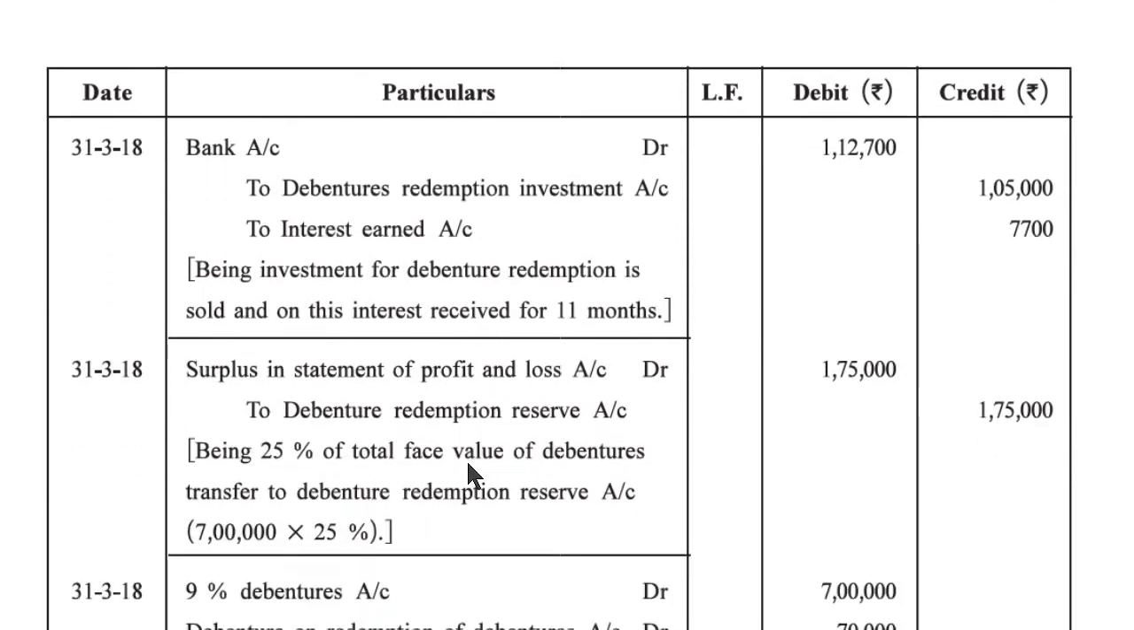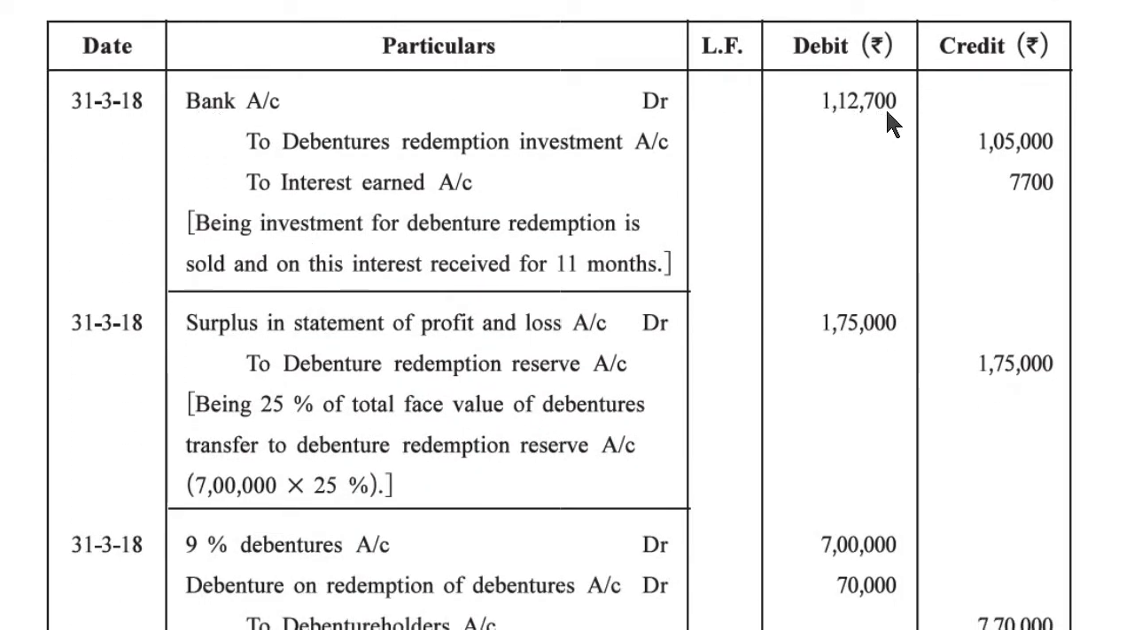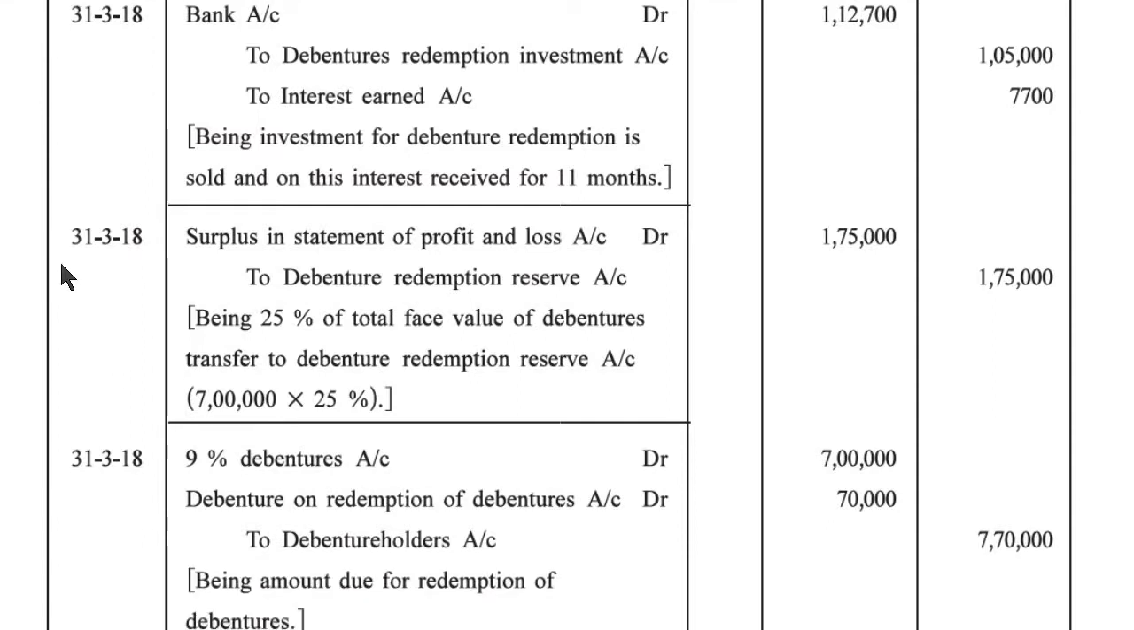Now 31st March 2018, bank account debit 1,12,700 to debenture redemption investment account 1,05,000, to interest earned account 7,700. Being investment for debenture redemption is sold and interest received for 11 months. 31st March 2018, surplus in statement of profit and loss account debit 1,75,000 to debenture redemption reserve account 1,75,000. Being 25% of total face value of debentures transferred to debenture redemption reserve account, 7 lakh into 25%.